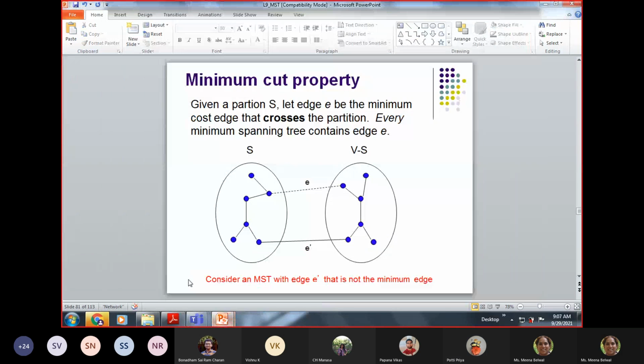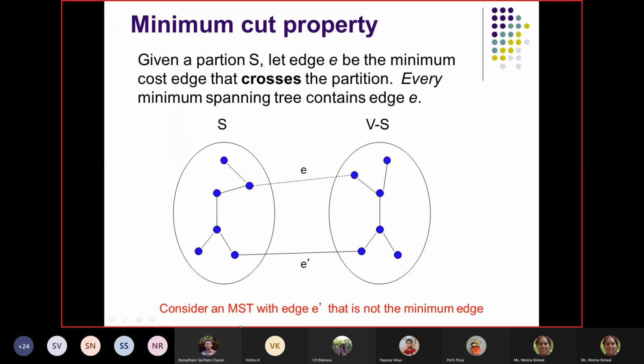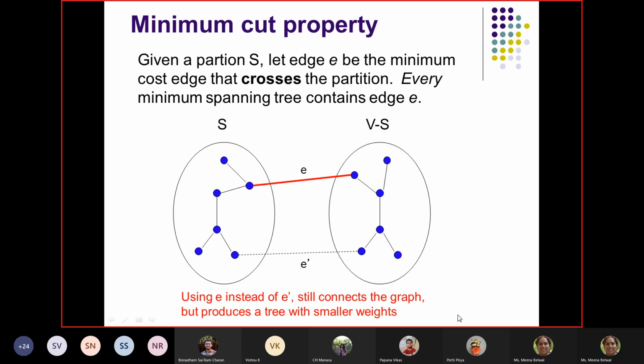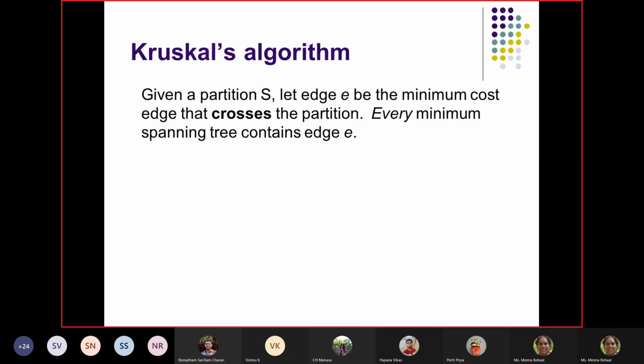Okay. Fine. So that is how we prove it. Consider an MST with edge E dash that is not the minimum edge. If that is not the minimum edge, then using E instead of E dash still connects the graph, but produces a tree with smaller weight. Like that, we can prove the minimum cut property, right?